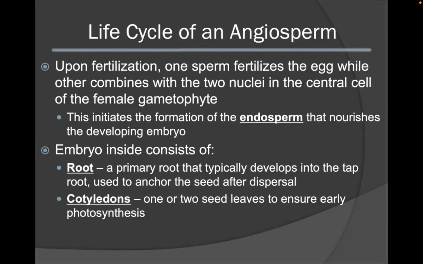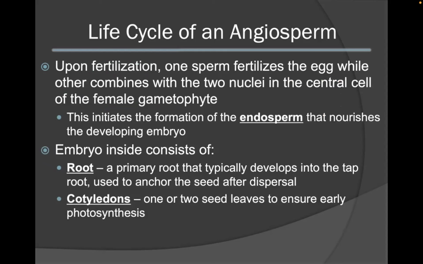Once fertilization occurs, one of the sperm will fertilize the egg while the other combines with the 2 nuclei in the female gametophyte. This initiates the formation of what is termed the endosperm. The endosperm is important as it will nourish the developing embryo.